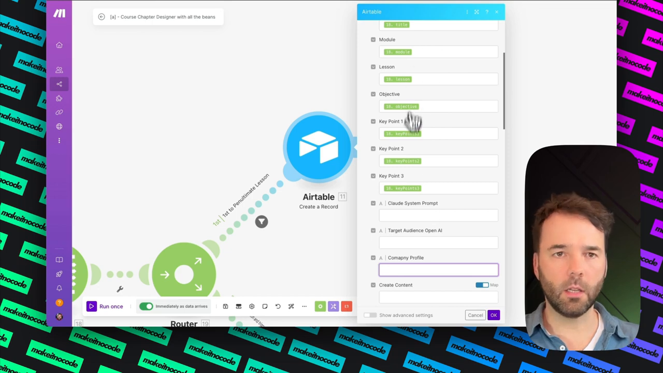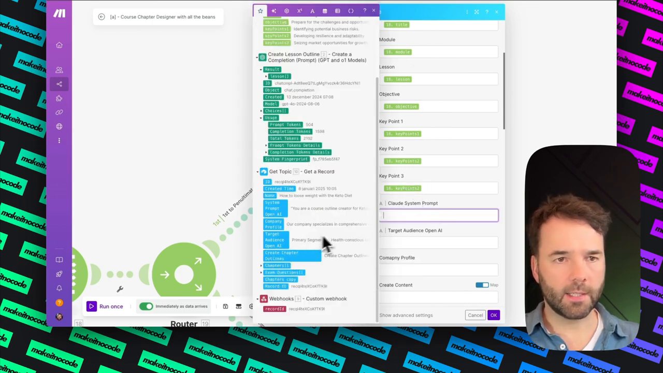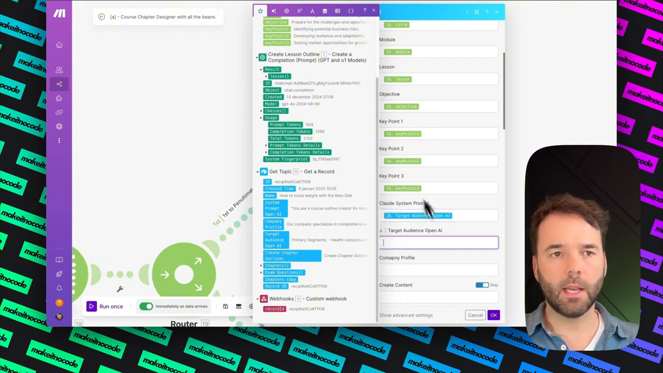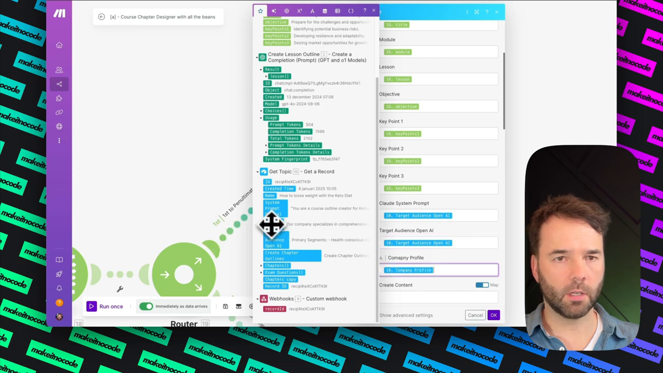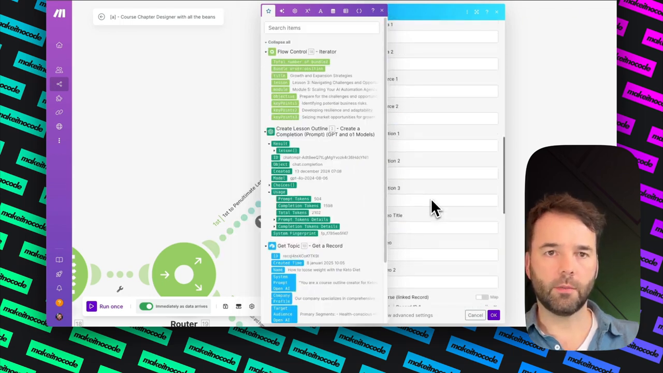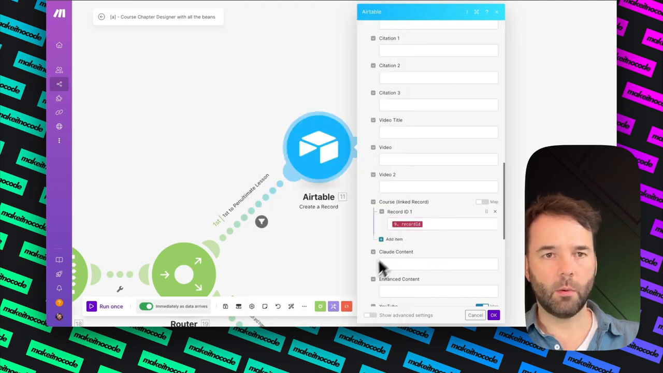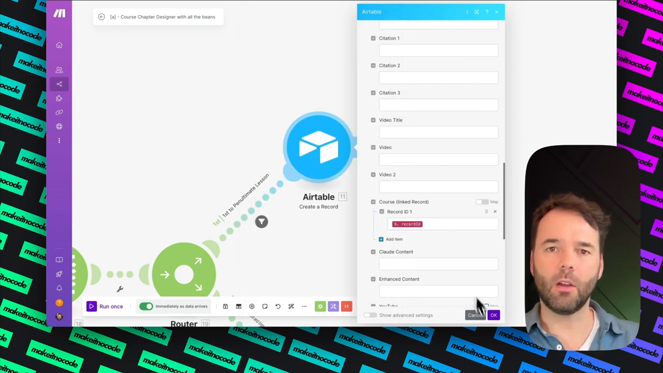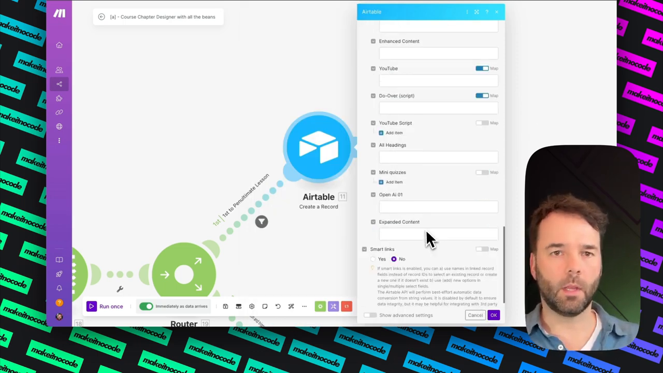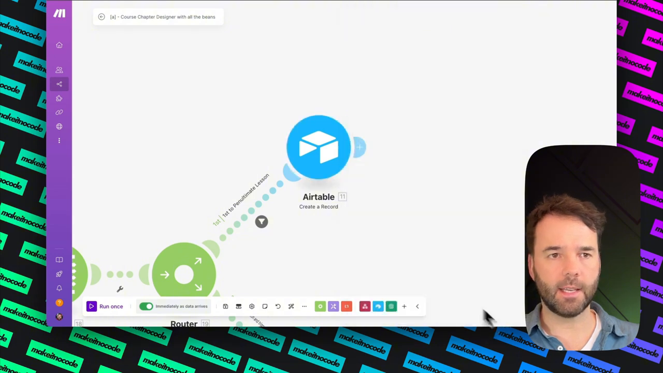Once you've mapped all of these columns, I'm going to put the OpenAI in a Claude prompt. Now, next, I'd like to have the target audience, and I'd like to have the company profile. So I don't need to do any of the rest. I'm going to put in record ID number 1. So that will be the initial webhook, so it knows it needs to talk back to that original Airtable. And then the rest I can just leave as is.